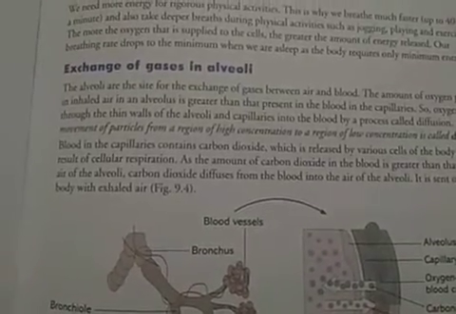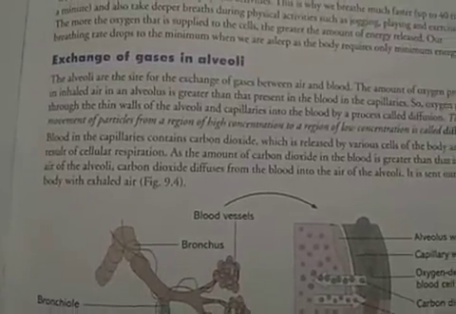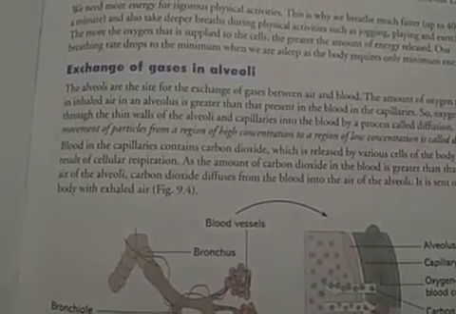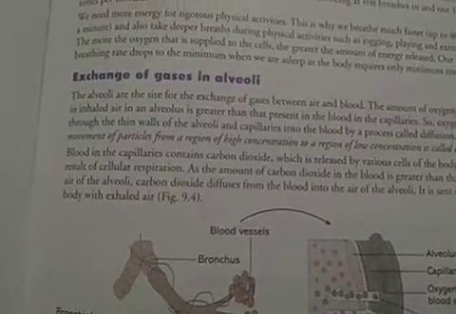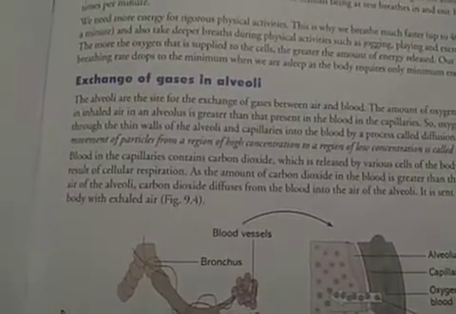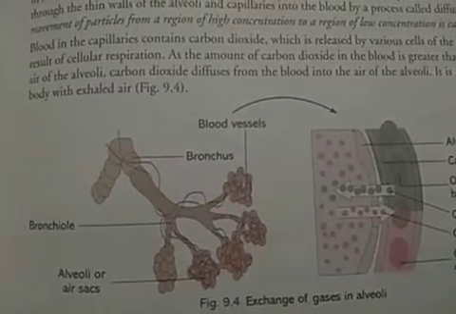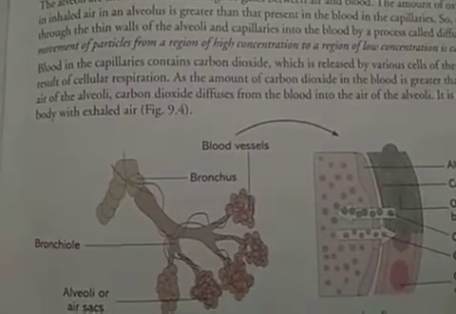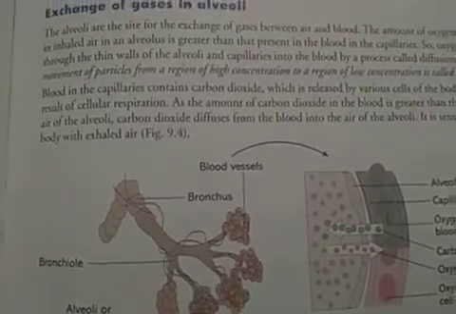Similarly, the deoxygenated blood again enters the lung at the level of alveoli. The carbon dioxide is absorbed by the alveoli and oxygen is transferred to the blood. That absorbed carbon dioxide is exhaled out of the alveoli, following the path just reverse of the respiratory tract. It means the carbon dioxide moves from the alveolar sac to the bronchiole, then to the bronchus, and ultimately the trachea, and moves out of the nasal cavity.